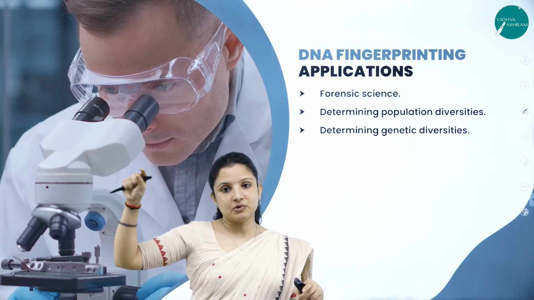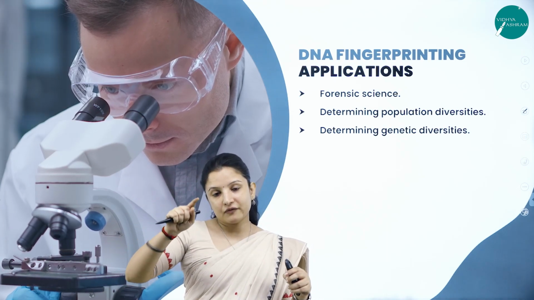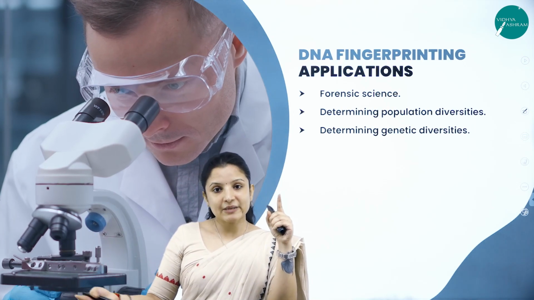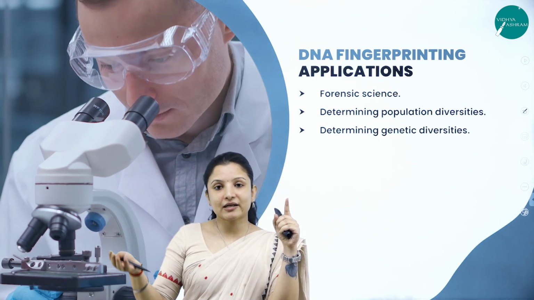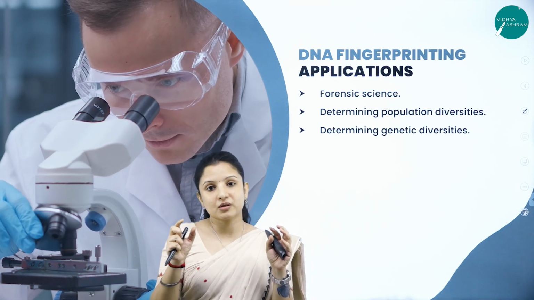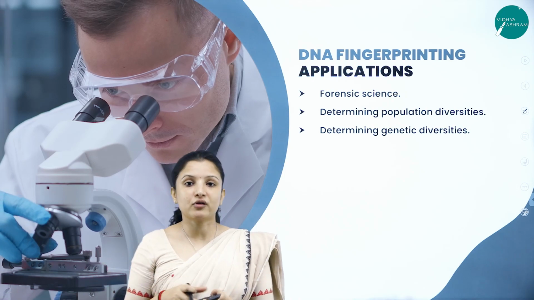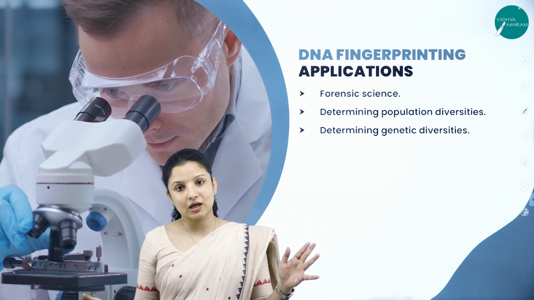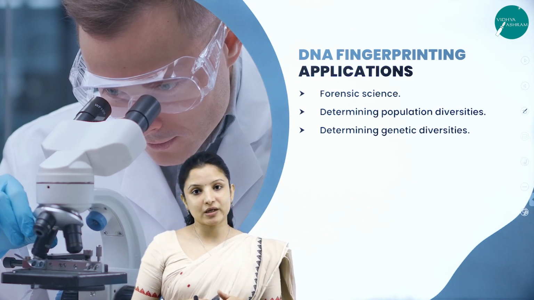So if one of the tandem repeat sequences is ATGC, then the blood sample collected from the crime scene, when checked, will also have the tandem repeat of ATGC itself. Therefore, it is understood, okay, this is the person who committed that particular crime. So that is how DNA fingerprinting is done.